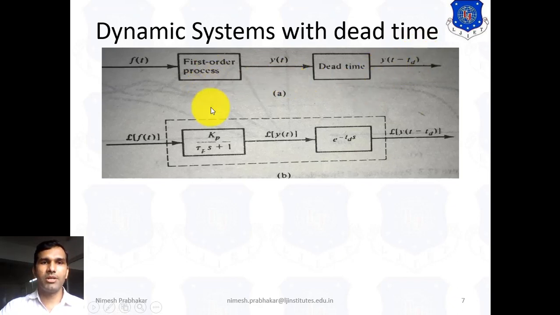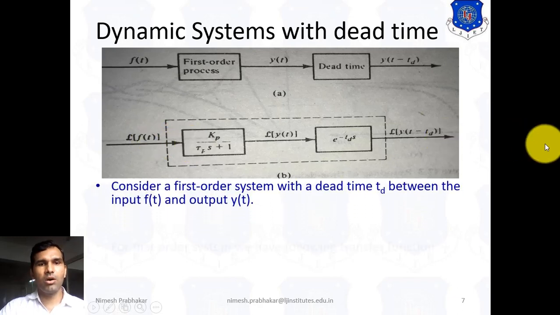We can represent the transfer function of the first order system as Kp upon tau p s plus 1, and this is the transfer function of the delay system. So e raised to minus tau d s represents the transfer function of the dead time system or the delay system. Now we can write the overall transfer function of this system. The overall transfer function is nothing but the ratio of the output upon input, which is y(t minus tau d) upon f(t).